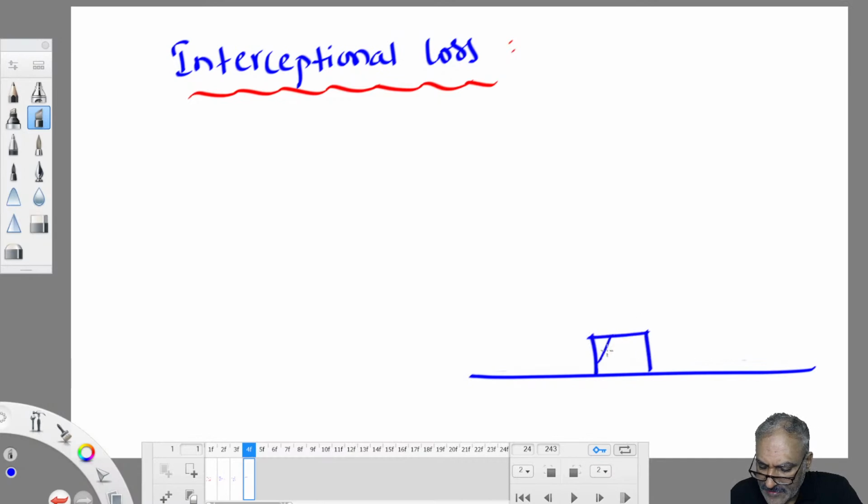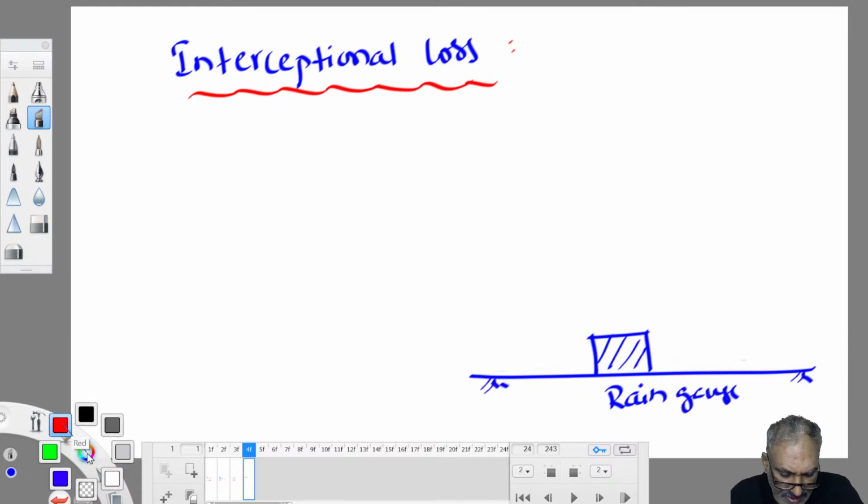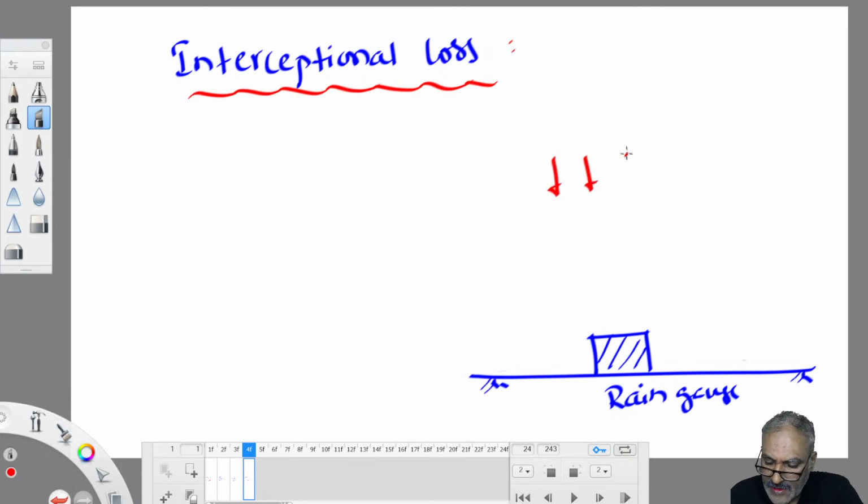This is a rain gauge. So this is a catchment. Somewhere we install a rain gauge. The catchment receives rainfall here. Now the place where the gauge is installed is plain ground, straight away open to free sky. But the entire catchment is not open to free sky.